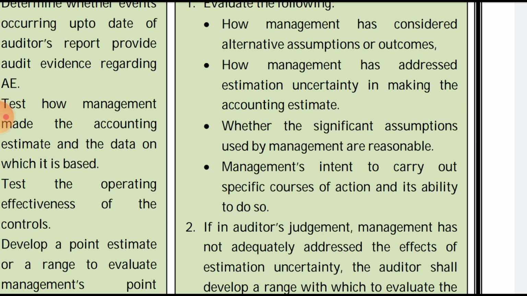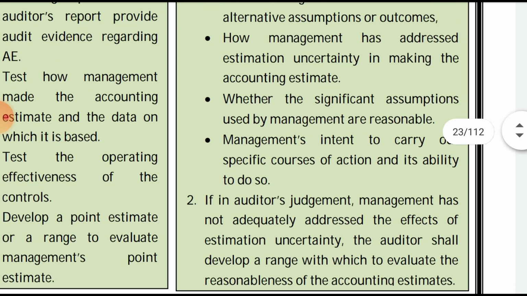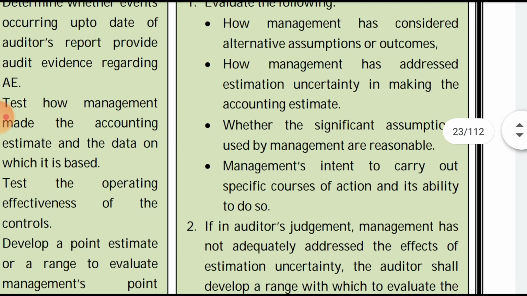Third, whether the significant assumptions used by the management are reasonable. In the first point we saw how the management considered alternative assumptions and outcomes and selected one; now we have to check whether the significant assumptions are reasonable or not. Then the fourth point: evaluate the management's intent to carry out the specific course of action and its ability to do so. So the auditor will check these four things.